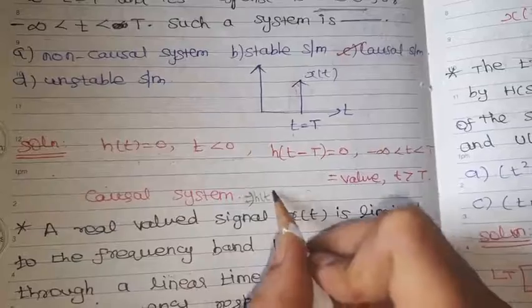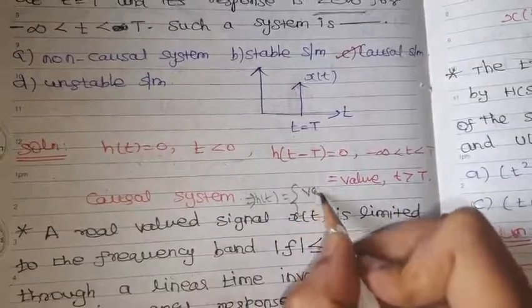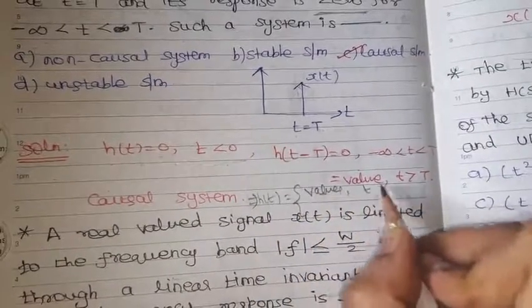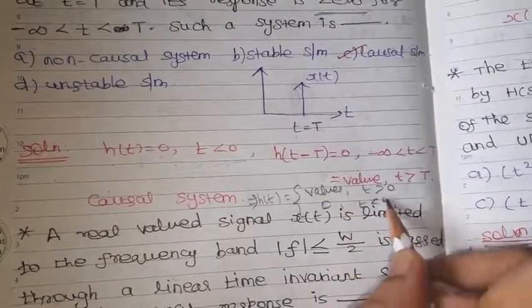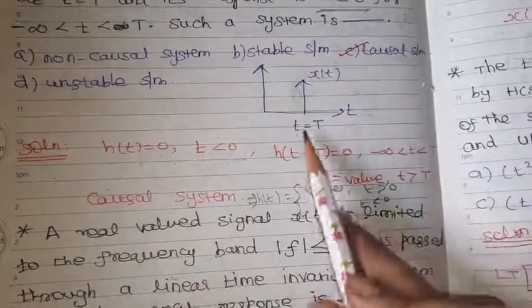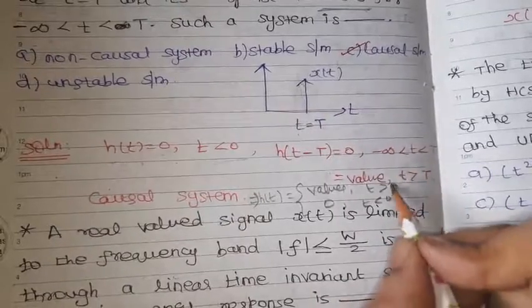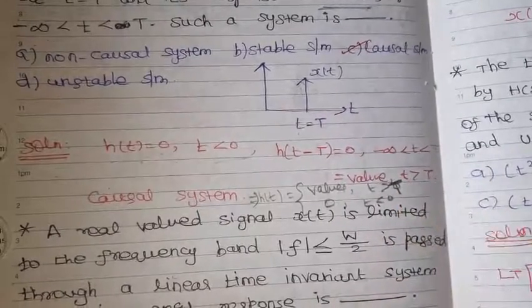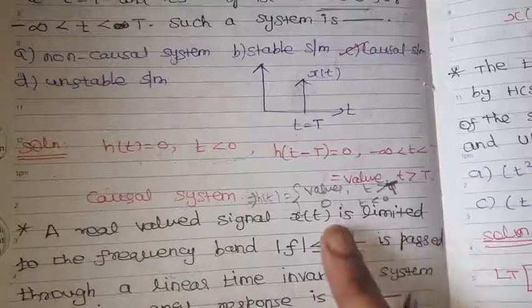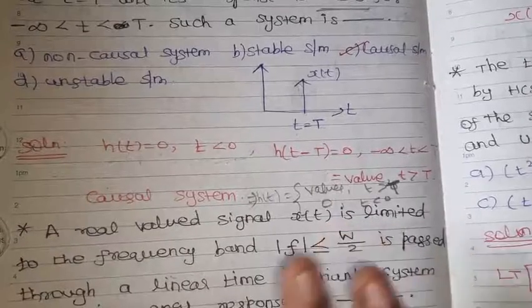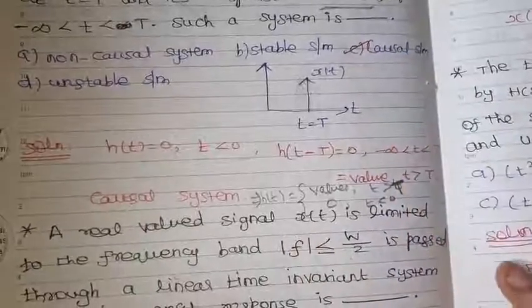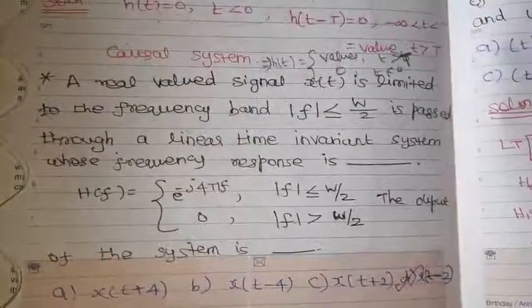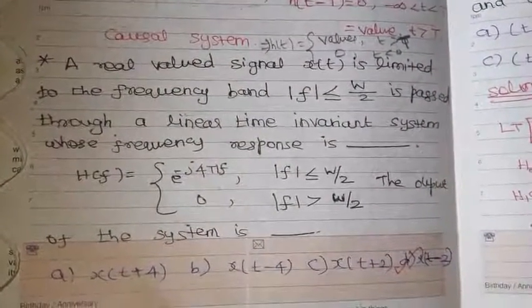If h of s has some value for t greater than 0, and 0 for t less than 0, so here there is some time delay, nothing but t greater than t. It is 0 for negative values. So, the given system is nothing but a causal system. Option C, causal system, is the right option. We'll move on to the next one.